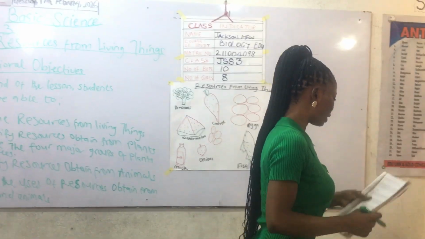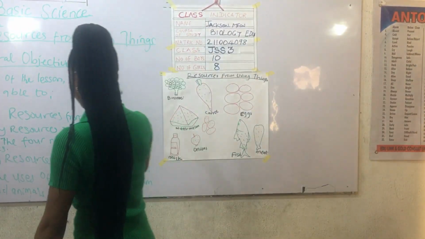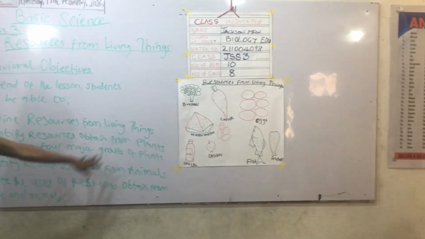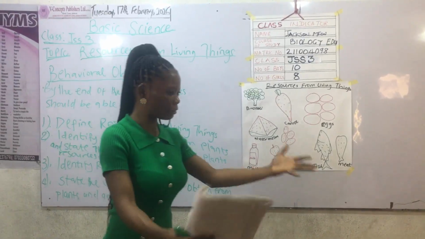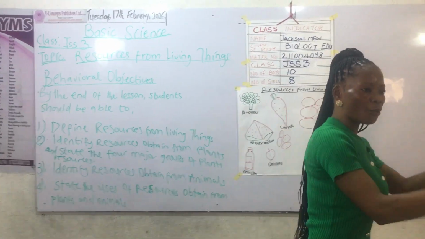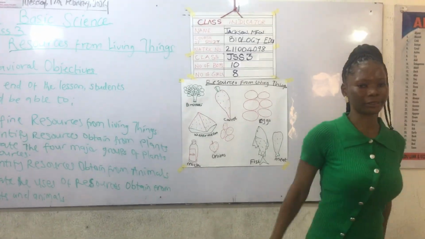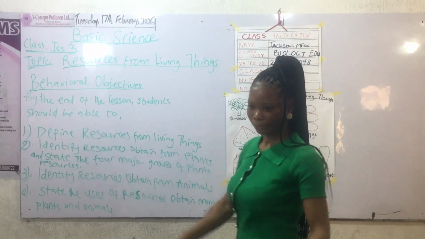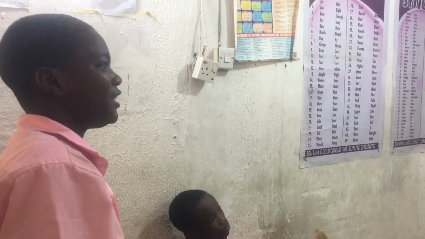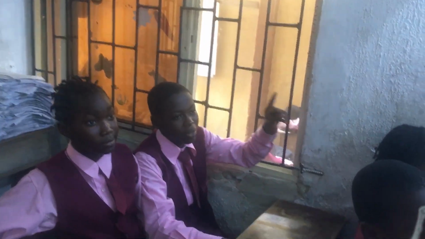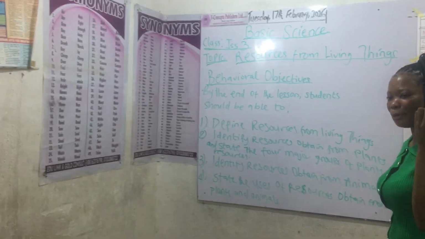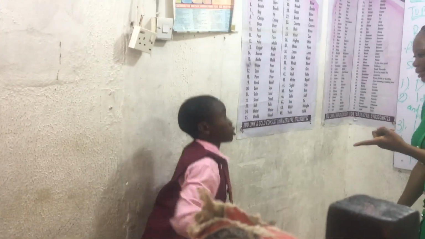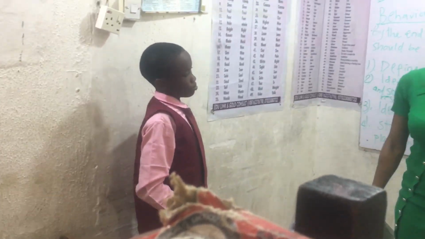Okay. Now let's talk about resources obtained from animals. What are those things that we obtain from animals? We've talked about plants. Now, this is animal. Okay? We obtain meat from animals. Thank you. We obtain milk from animals. We obtain eggs. Thank you.